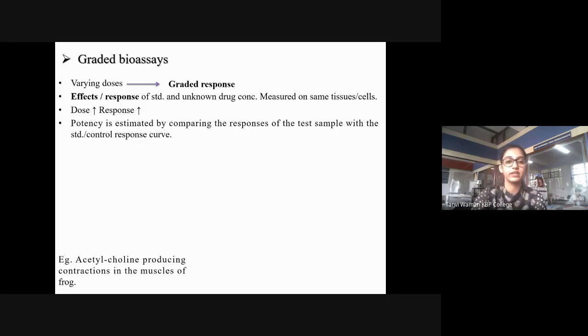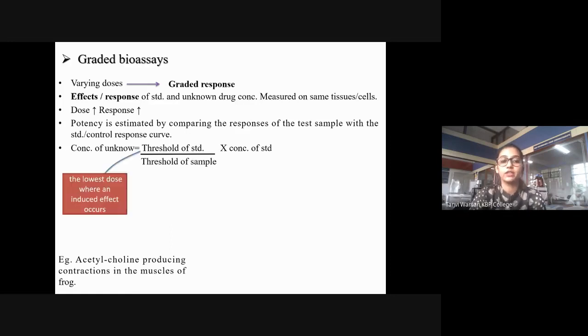है ना, DRC से ही हम compare करने वाले हैं दोनों का. To calculate the concentration of the unknown, you're going to use the formula of threshold of standard upon the threshold of the sample into the concentration of your standard. Always remember this formula, okay? And threshold क्या होता है? It is the lowest dose where an induced effect is going to occur. We are always going to see the threshold.